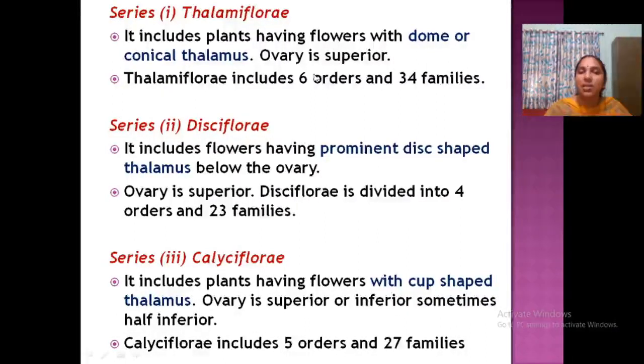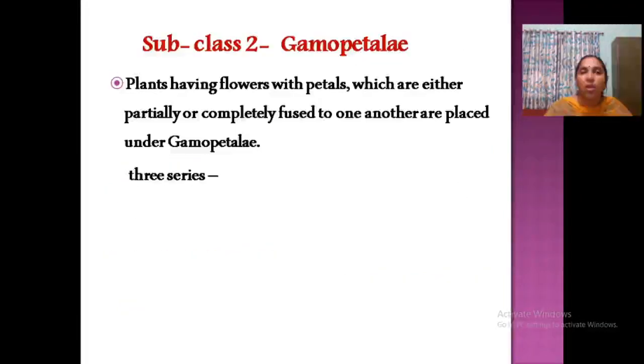So what are the 3 series coming under Polypetalae? Thalamiflorae, Disciflorae, Calyciflorae. In Thalamiflorae the thalamus is conical, in Disciflorae the thalamus is disc-shaped, in Calyciflorae the thalamus is cup-shaped. In the first two cases the ovary is superior, in the last case superior or inferior.